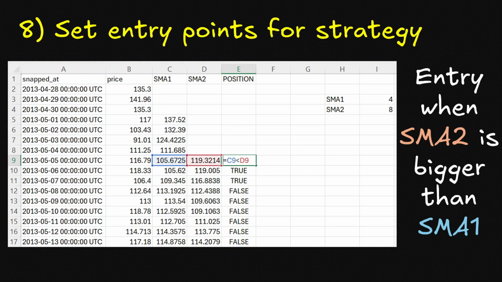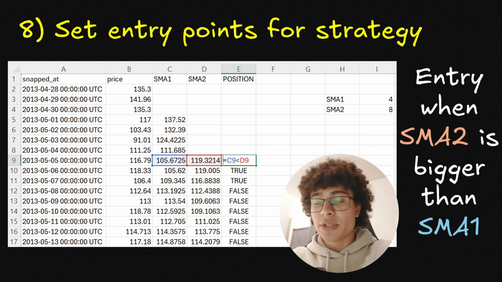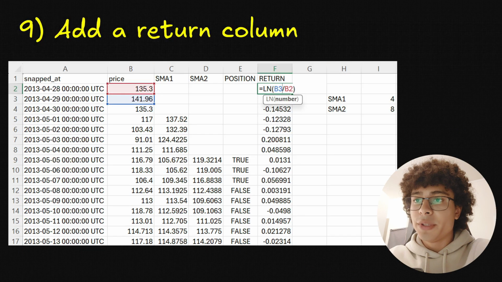Now, our two moving averages are tools for us to find entry points to enter the market. So the 8th step is to set entry points for our strategy. Here I want to enter the market when SMA2 is bigger than SMA1. So I just enter my function SMA2 smaller than SMA1. Next, we want to calculate the return of our coin.